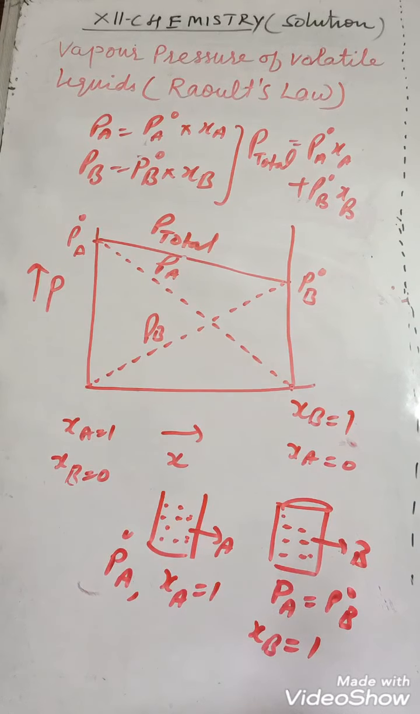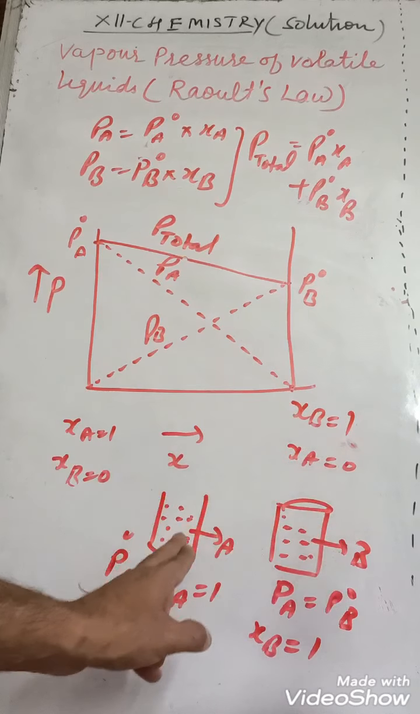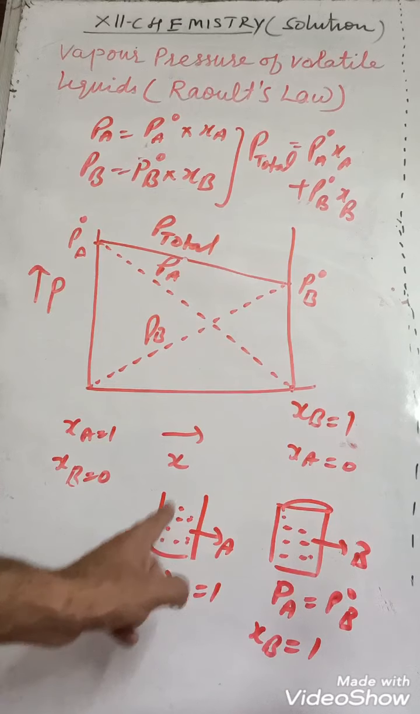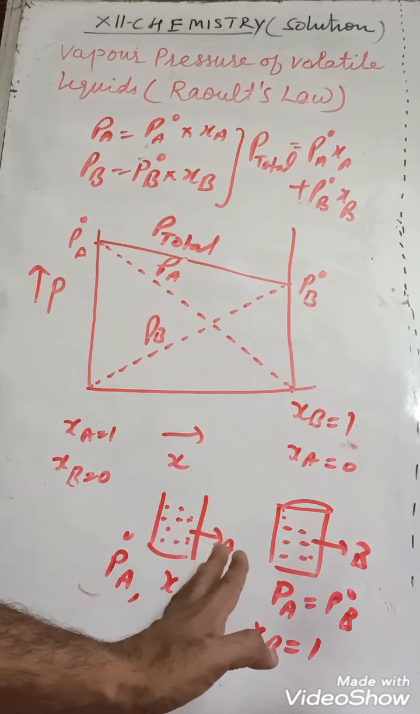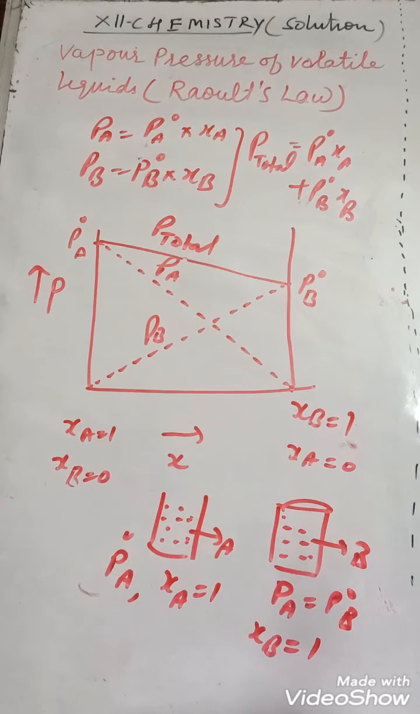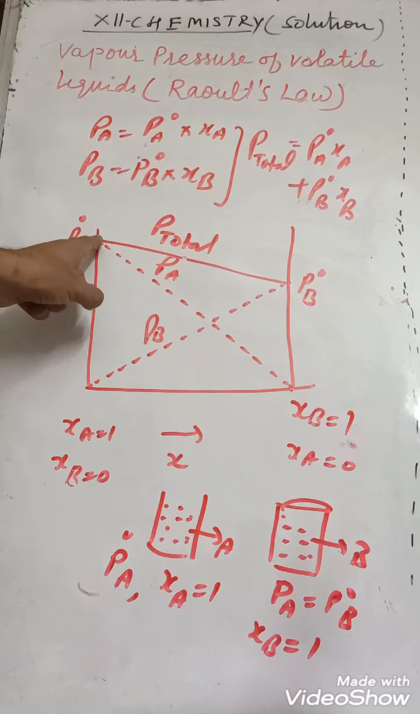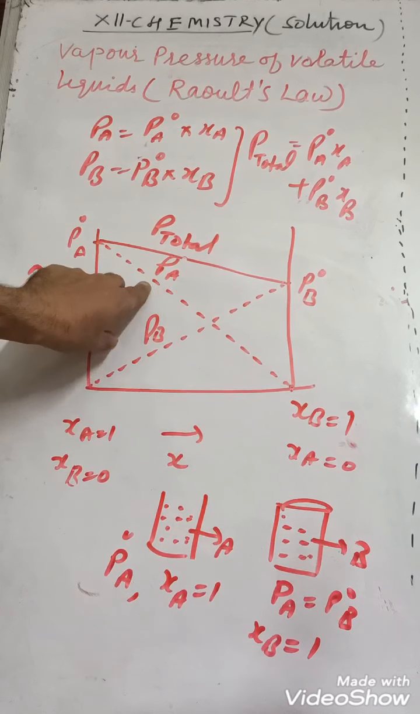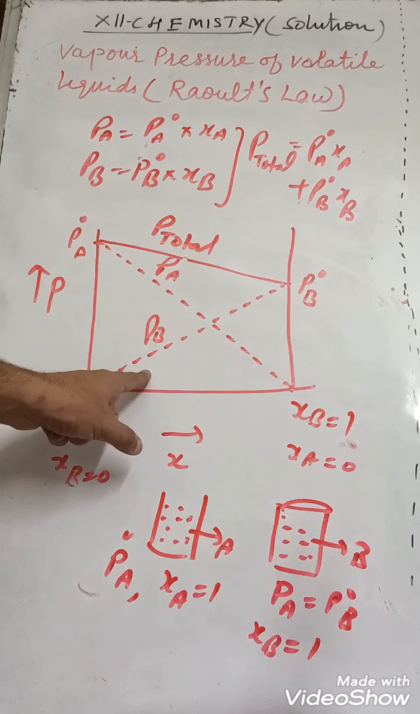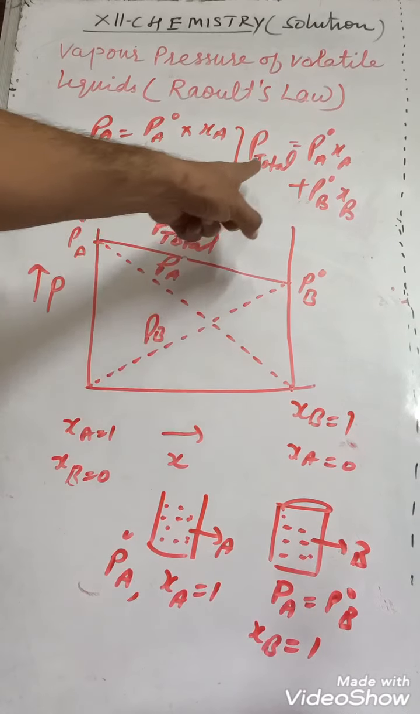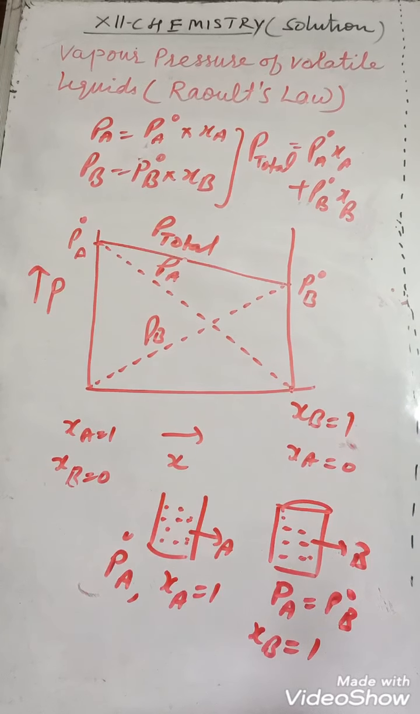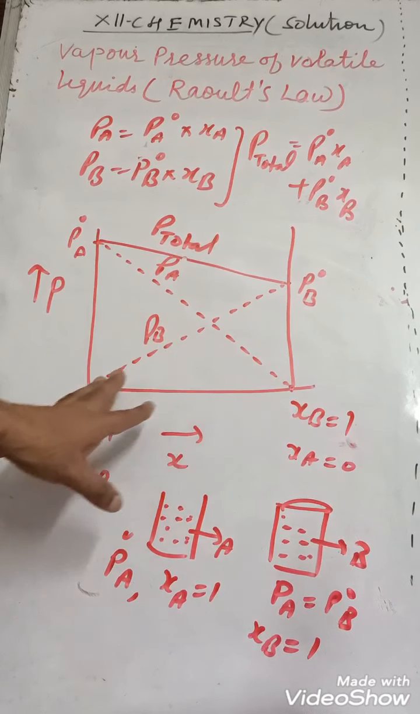So P node B. Now suppose you start to mix B into A. When you start to mix B into A, then the mole fraction of A will start to decrease and the mole fraction of B will start to increase. So the graph will go down. The graph of PA will go down and the graph of PB will go up. Look here, P total. So this is P total. So we can draw a graph like that.